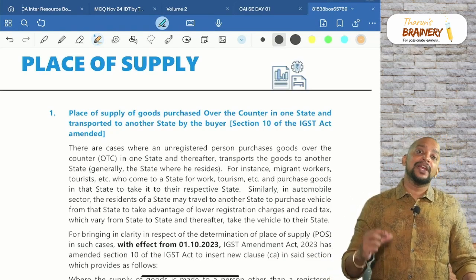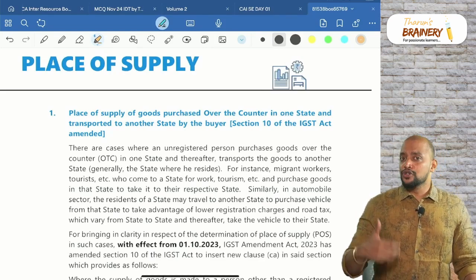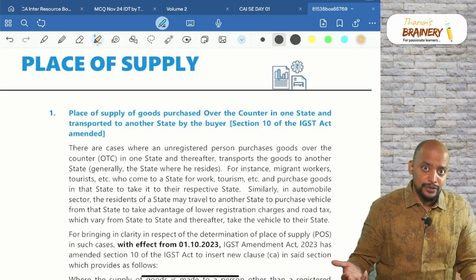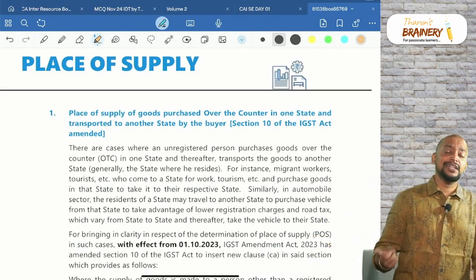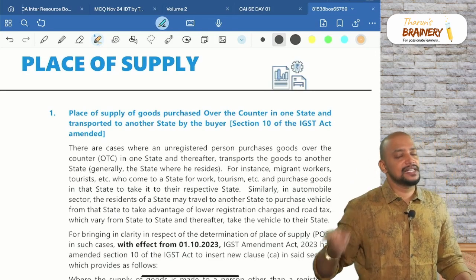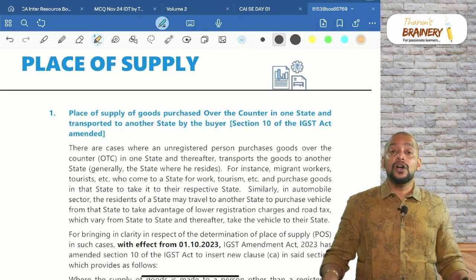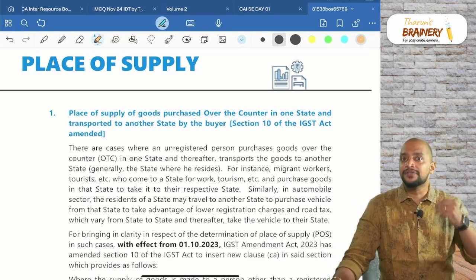In section 10(1)(a), supply involves movement of goods. 10(1)(b), bill to ship to transactions. 10(1)(c), supply does not involve movement of goods. And 10(1)(ca), which they have added. That is in case of 10(1)(a) and 10(1)(c), if it is supplied to an unregistered person. Notwithstanding anything contained in 10(1)(a) and 10(1)(c), that's how the clause starts.